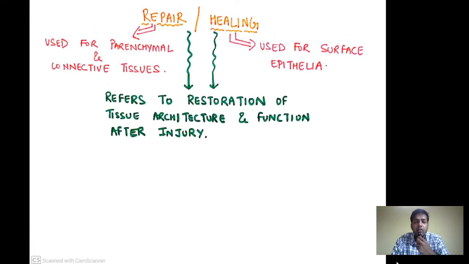What is tissue repair? Before going into the details, there are two terms: one is repair and another one is healing. We use the term repair for parenchymal and connective tissue, and we use the term healing for surface epithelia, for example, our skin, lining of the oral cavity, lining of our GI tract and genitourinary tract. Repair or healing basically refers to restoration of tissue architecture and function after injury.